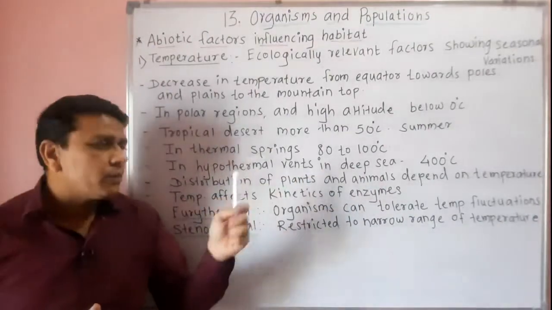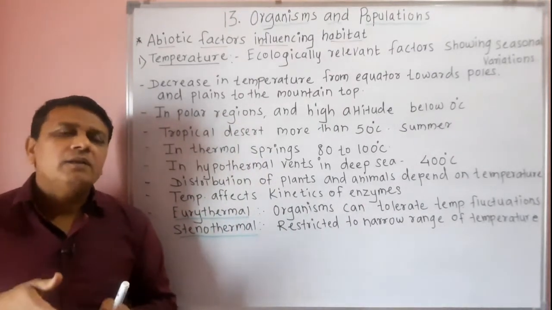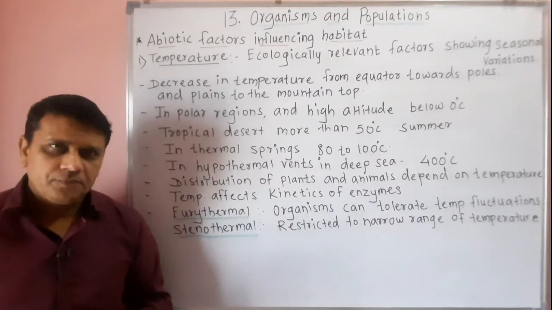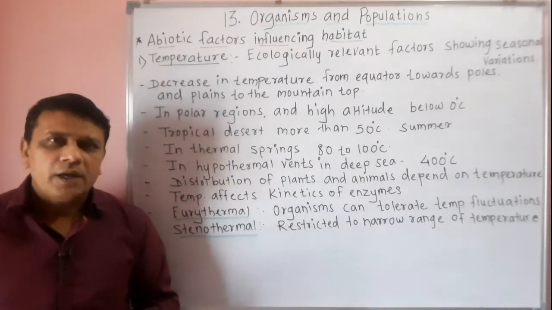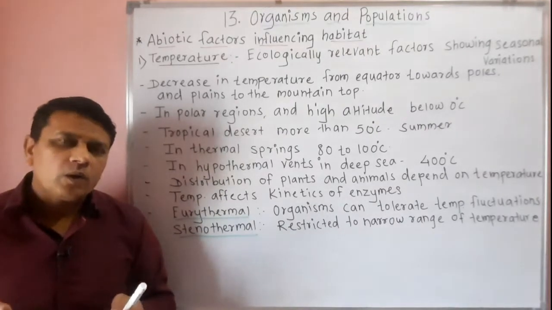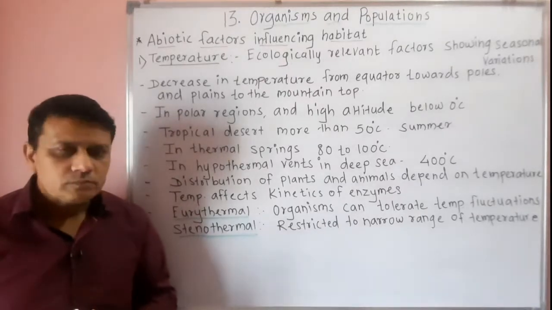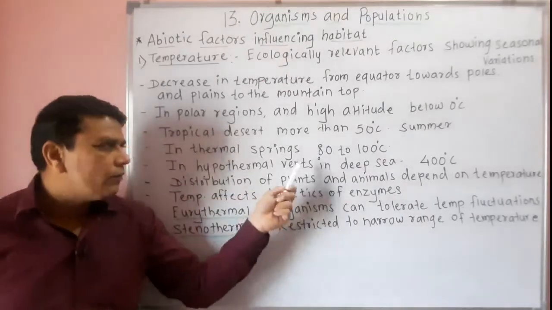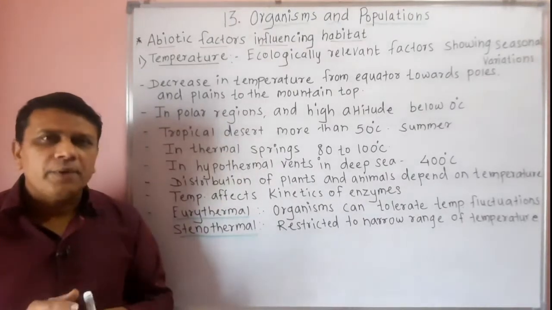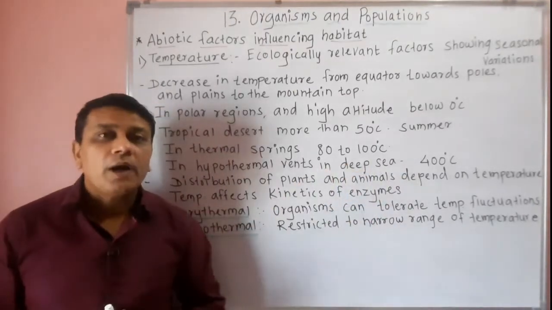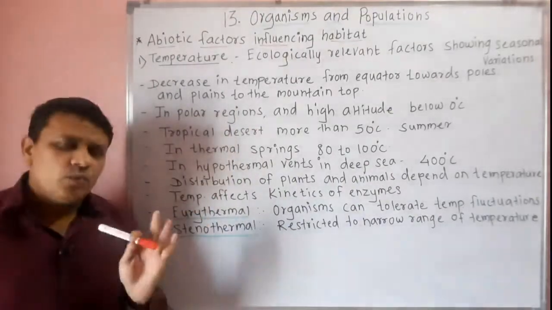Then hydrothermal vents are present at the base of the sea, where different vents are present, and from these vents hot water along with minerals comes into the sea water. In hydrothermal vents present in the deep sea, the temperature is about 400 degrees Celsius.